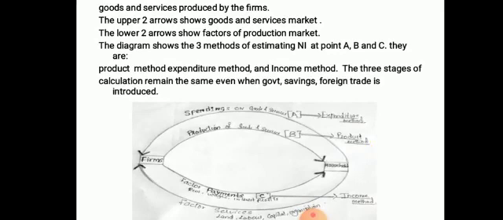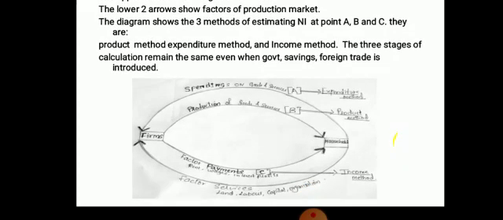Now you see, spending on goods and services, we have written A. It shows the expenditure of the people of the country. Then production of goods and services, B, shows the product method, how much production takes place in the country.